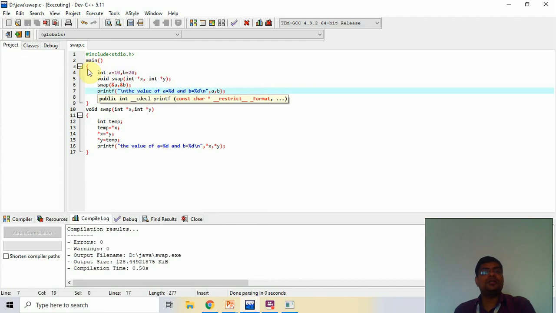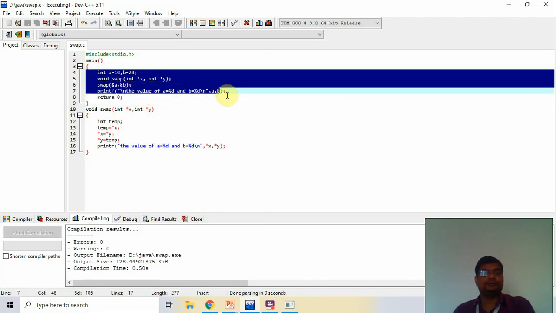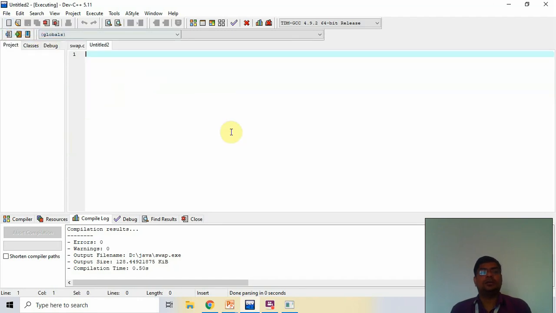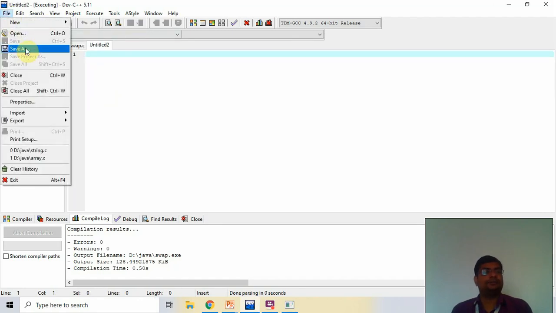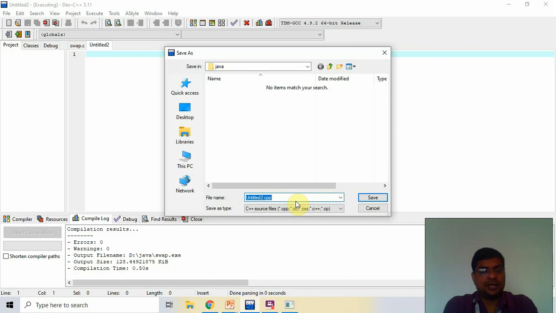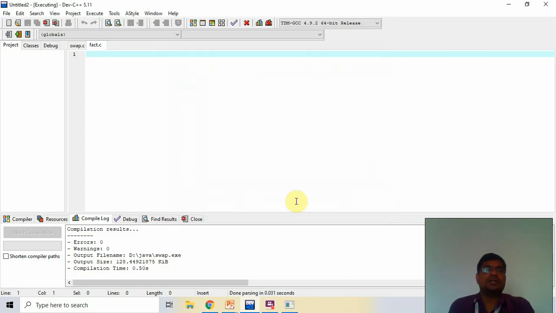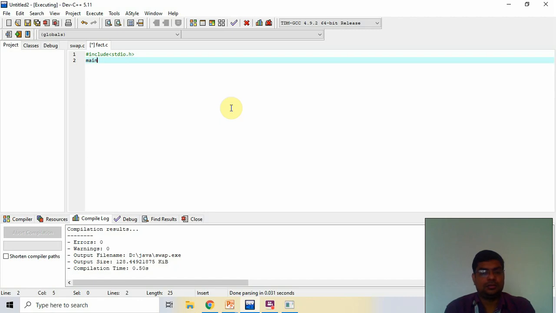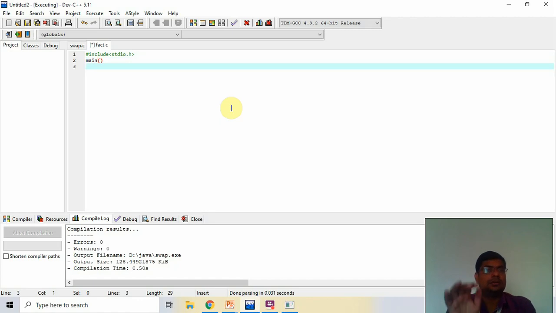I remove all these things. I create a new file. Okay. Now I save it. Give the name factorial, fact, and .c, and save it. Now I include stdio.h. After that I create this.